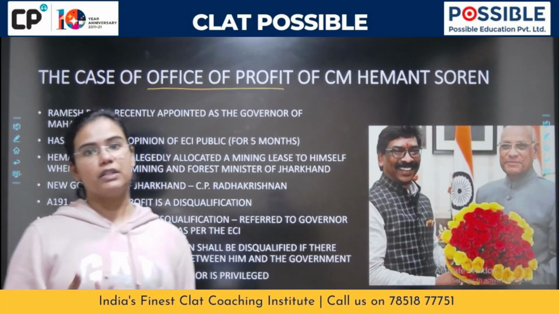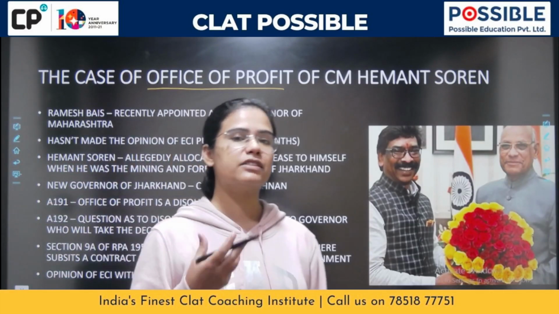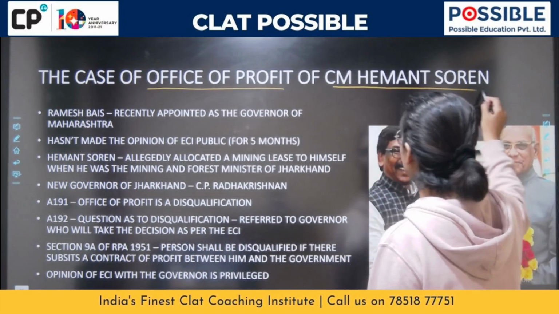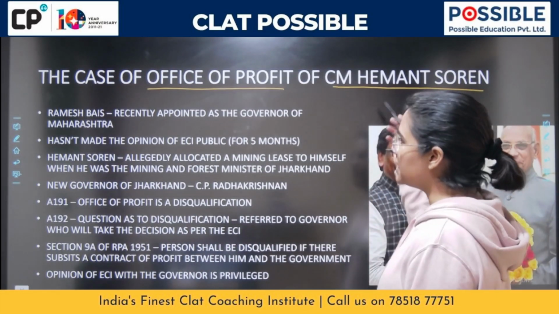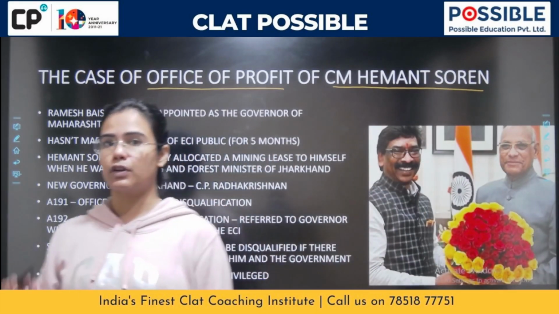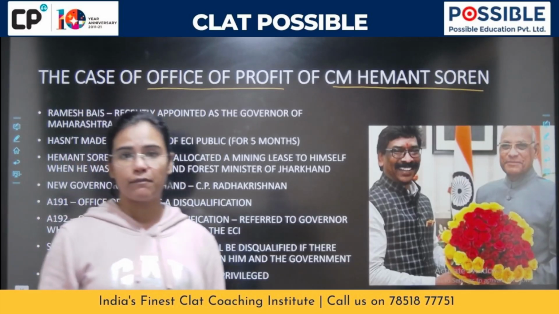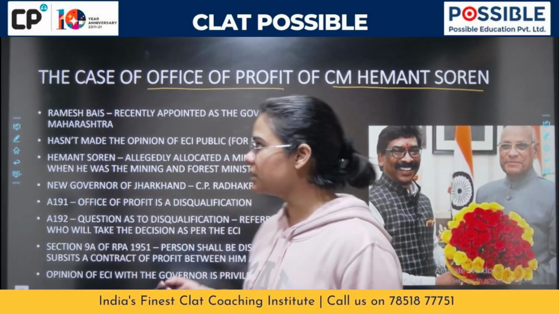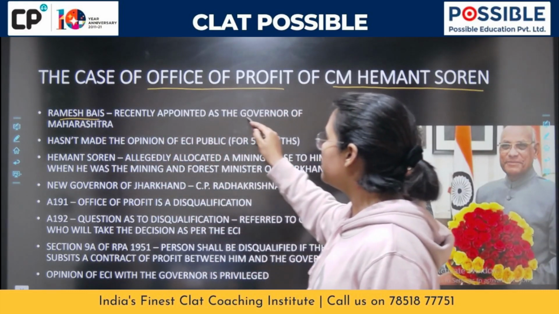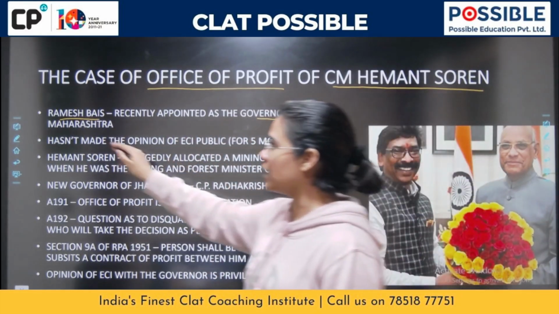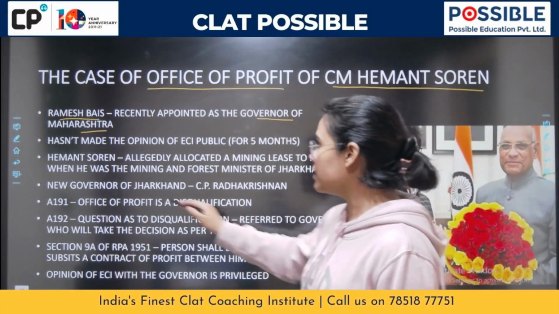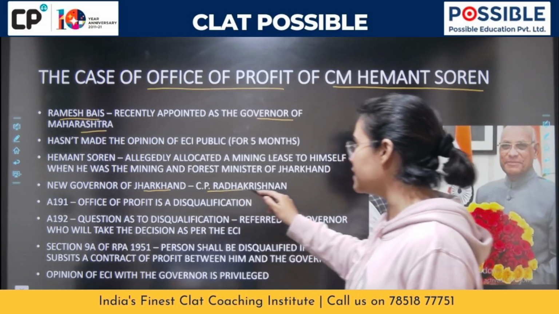Now that we've understood a little bit of Office of Profit, let's try and understand what is happening here. So CM Hemant Soren, everyone should know, he's the CM of Jharkhand. And yesterday we spoke about how a lot of governors have been appointed and some of them have been reshuffled. Amongst those governors was Ramesh Bayas, and he has recently been appointed as the governor of Maharashtra. Before this, he was the governor of Jharkhand.